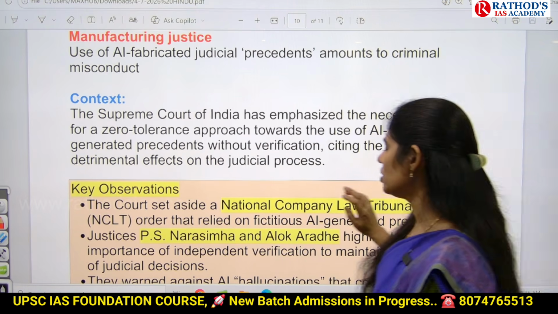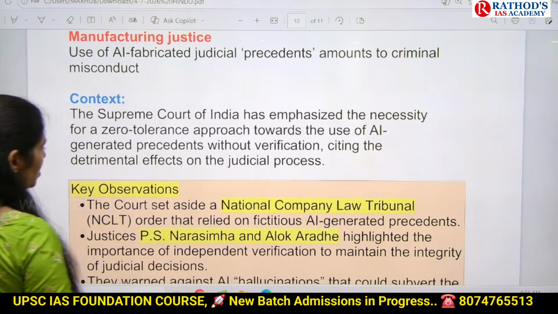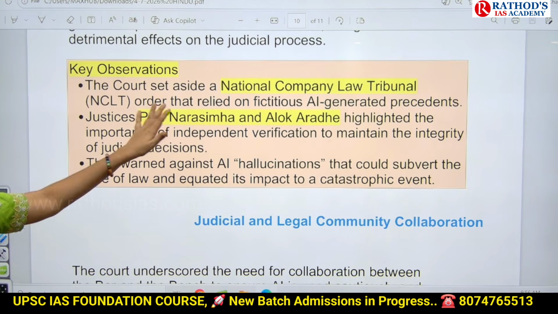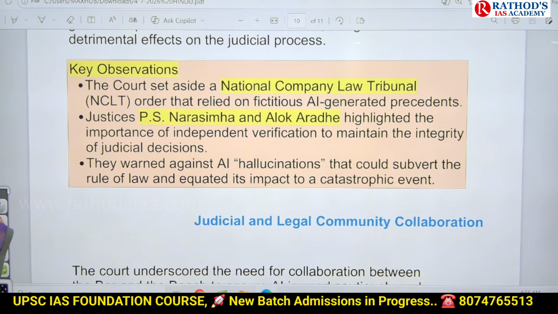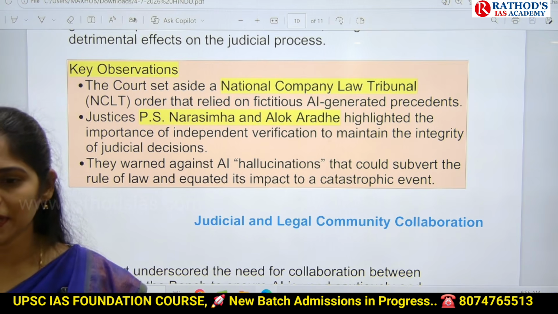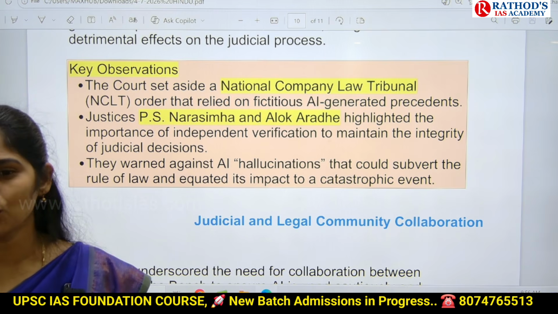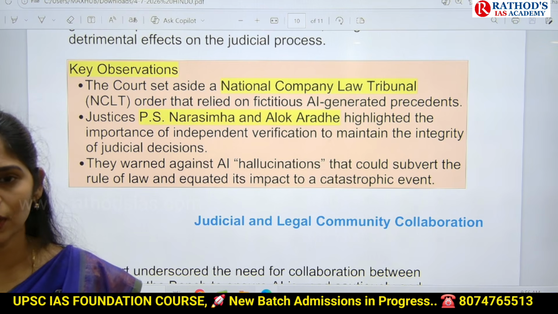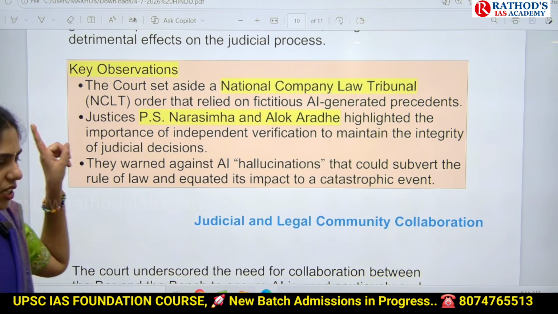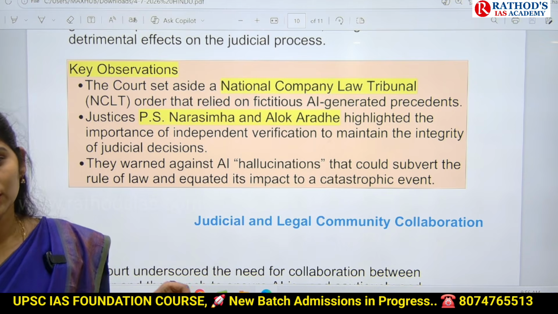Here, what the Supreme Court said is that it set aside an NCLT, National Company Law Tribunal, order that relied on AI-generated precedents. In a recent NCLT case, the court gave a judgment using whatever was generated by AI. The Supreme Court said this judgment is not right because they took these AI-generated precedents without verification.